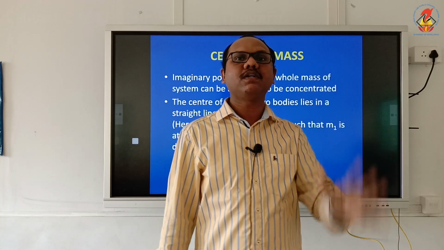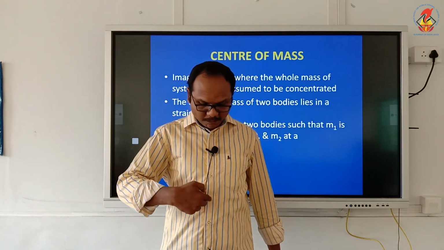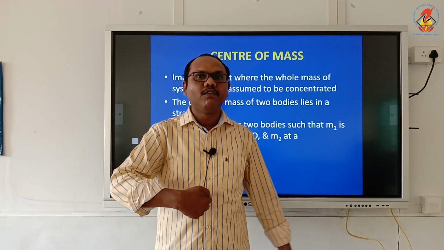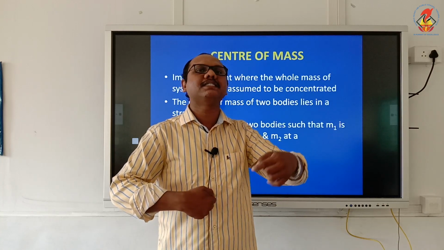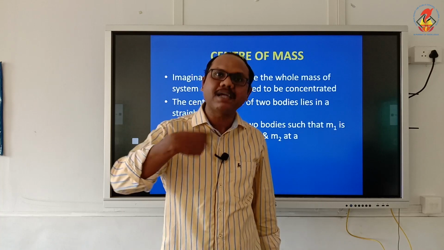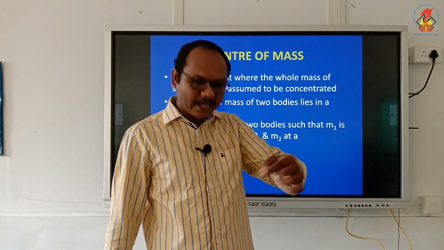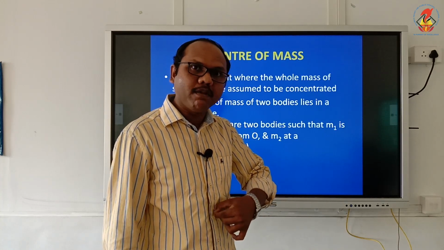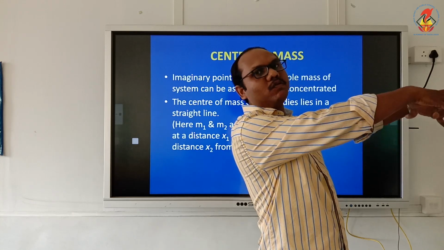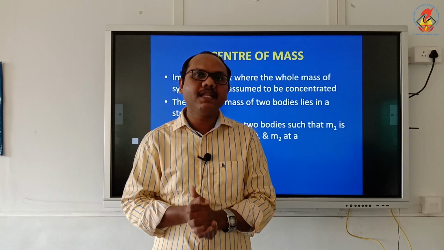That fixed point is called the center of mass. For example, for me, I am considering this point where the button is placed. I consider this point where all my mass is assumed to be concentrated, and that point is considered as my center of mass. Now when I am moving, you only have to study this point. When this point moves, in the same way my entire body moves in the same direction. That is the idea behind the center of mass.